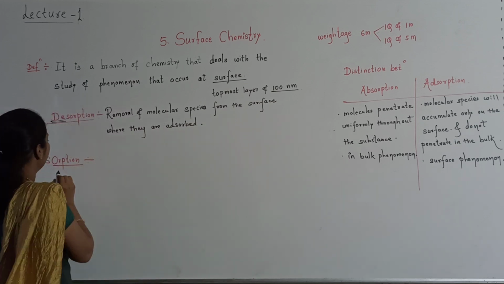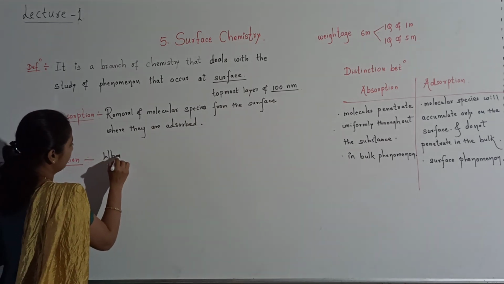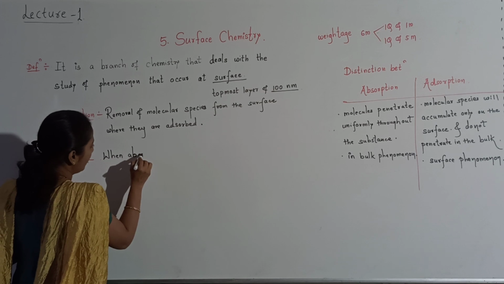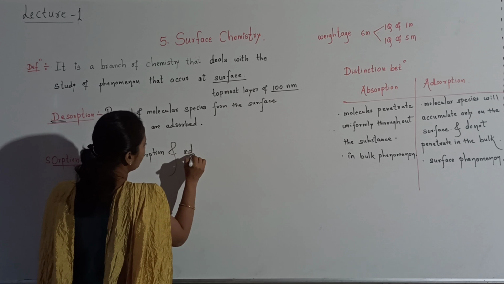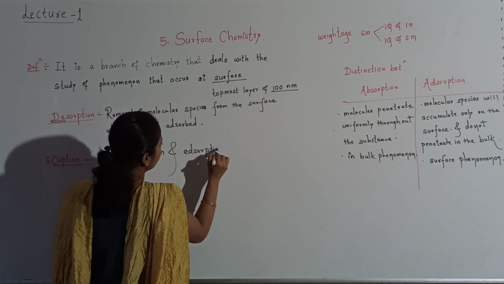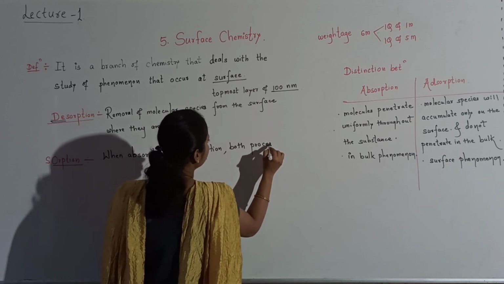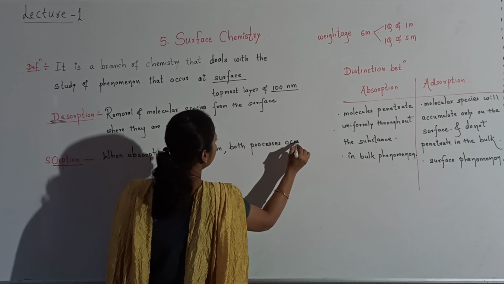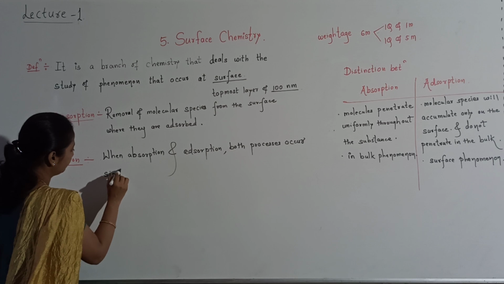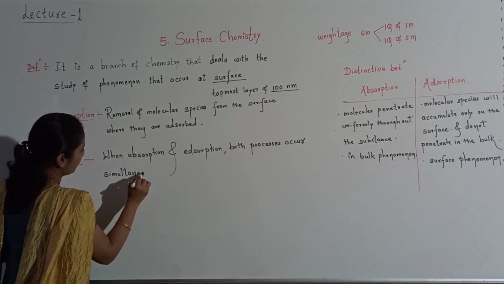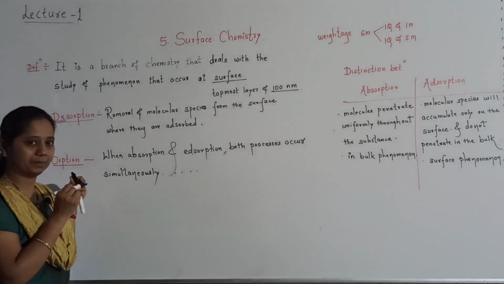De means removal. Now the next term is sorption. When absorption and adsorption both processes are taking place, both processes occur or take place simultaneously, then it is called as sorption.